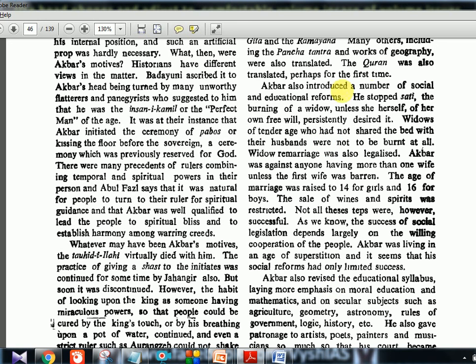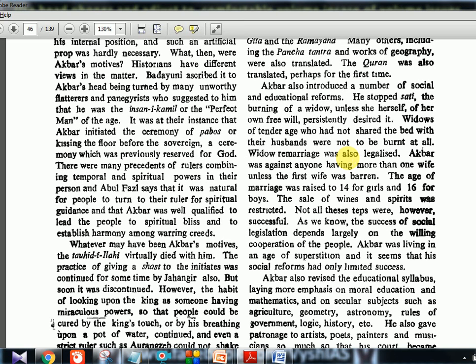Akbar also introduced a number of social and educational reforms. He stopped sati, the burning of a widow, unless she herself of her own free will persistently decided. Widows of tender age who had not shared the bed with their husbands were not to be burnt at all. Widow remarriage was also legalized. So all the social reforms which we later learn about in Raja Ram Mohan Roy's time were all happening in Akbar's time itself.